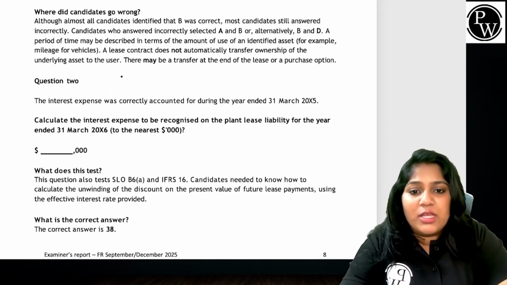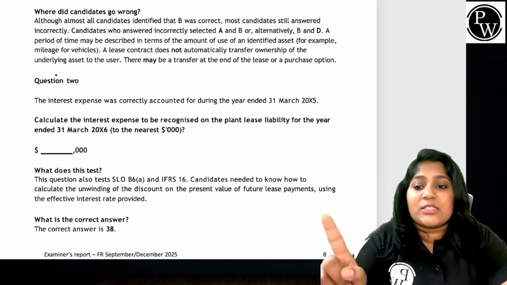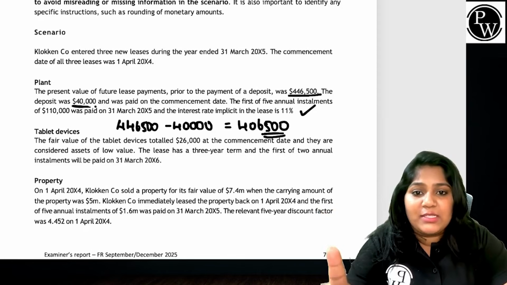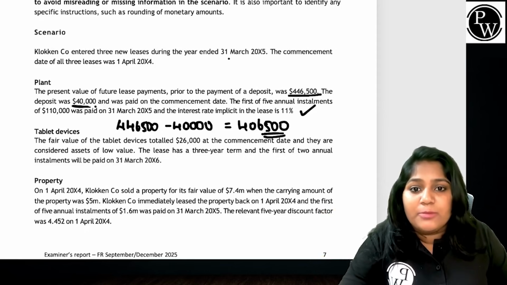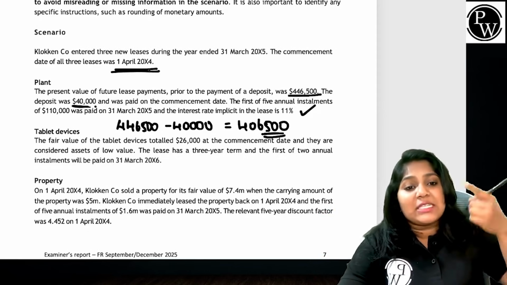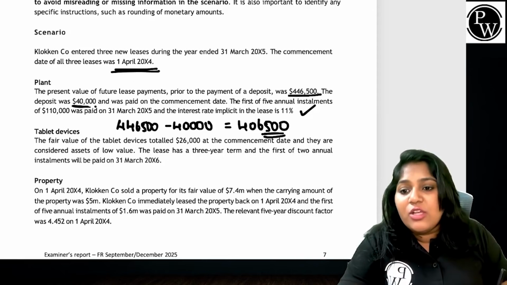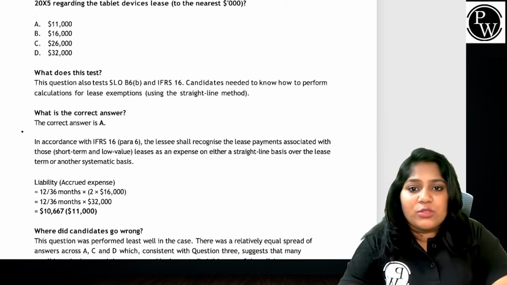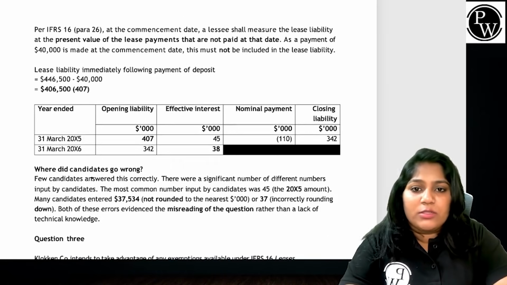This question here is asking about the year ending 31st March X6, not X5. Understand? When did you get into the lease? The lease was commenced on 1st April X4. That means they're asking about the interest expense for the second year, not the first year. So what will you do? Your calculation goes this way.